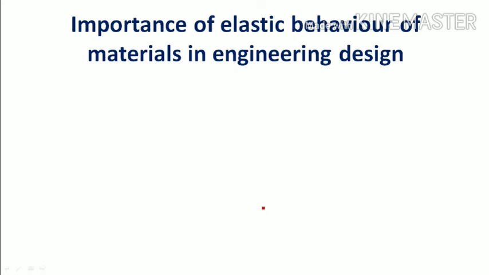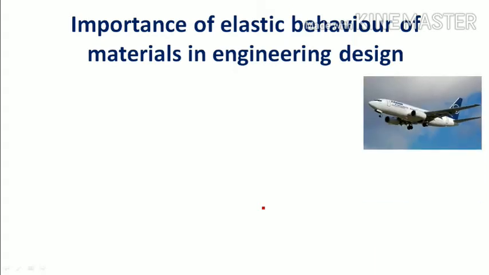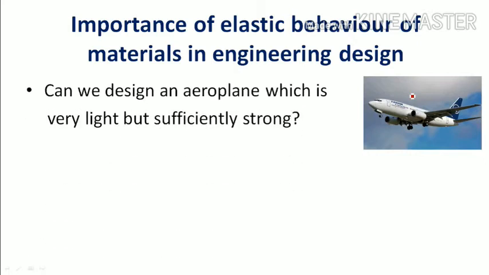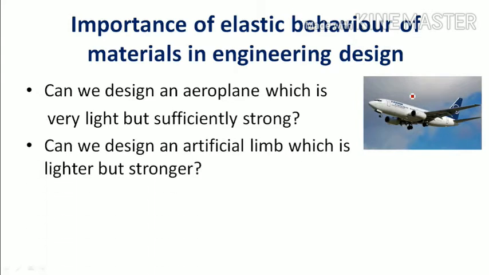Now, the importance of elastic behavior. Why do we require the elastic behavior of materials, especially in engineering design? For example, this is an aeroplane. Can we design an aeroplane which is very light but sufficiently strong? Or some artificial limb, which should be very light but strong. And where will you find this particular shape?